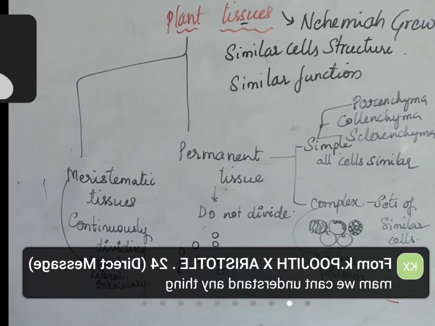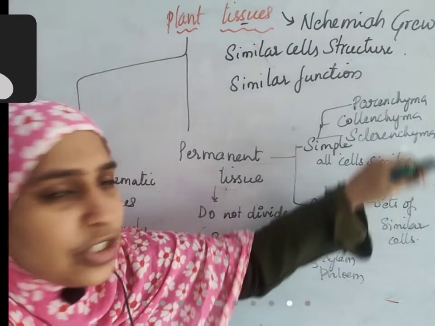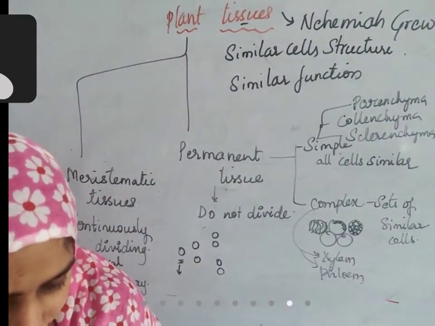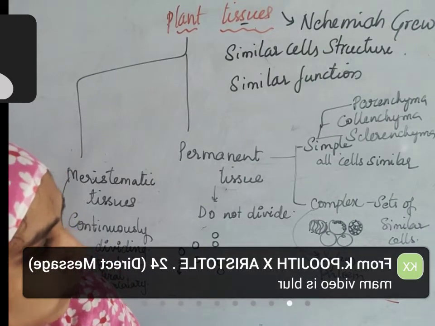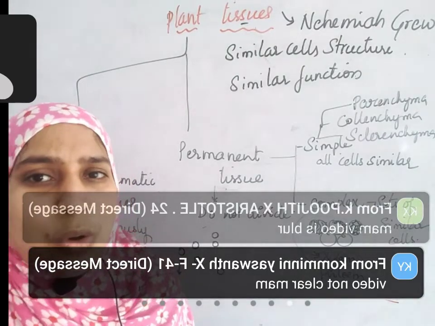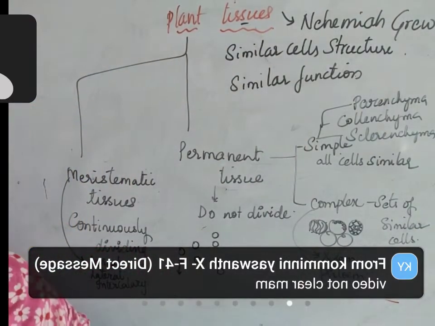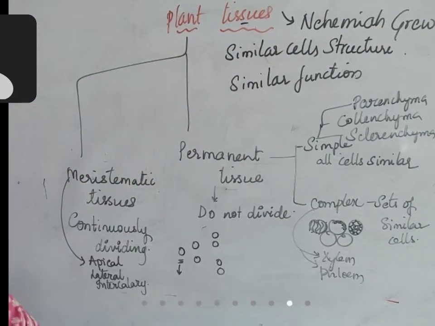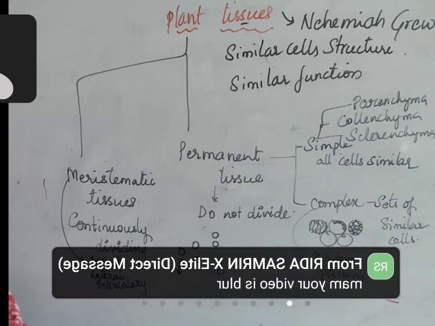We'll discuss, still there are some classification in parenchyma. It is divided into three types. Collenchyma is divided into three types. Sclerenchyma is divided into two types. Okay, we'll discuss about that. But first of all, let us understand, if you discuss one by one, what are meristematic tissues, how they are different from permanent tissues.